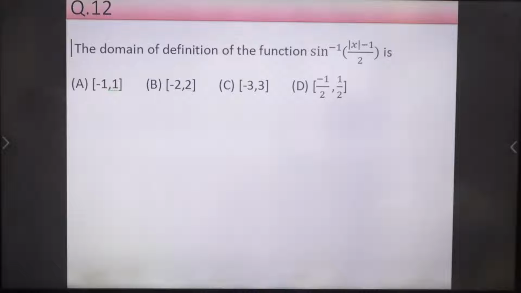Domain of definition of this function. Anyone who got the answer, write in the chat box immediately.